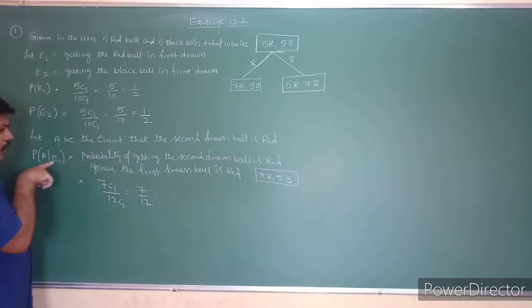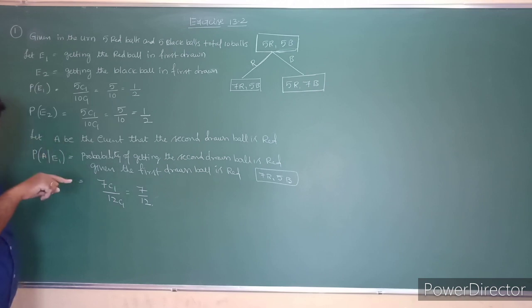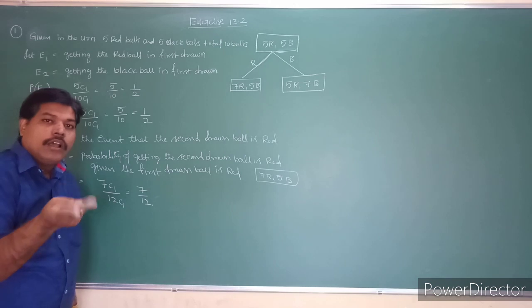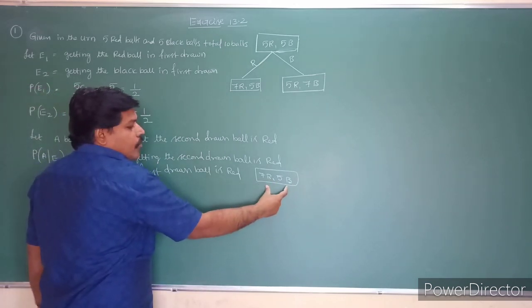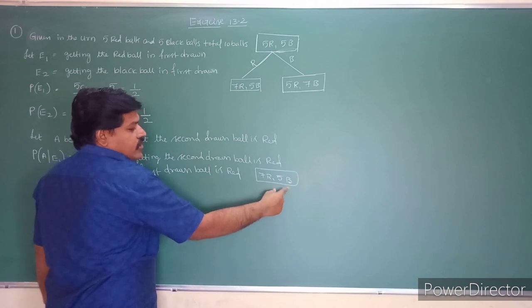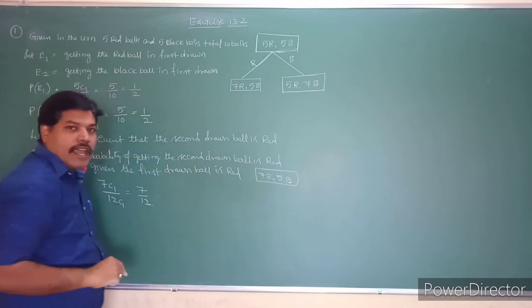So understand this one. The probability of A given E1 is the probability of getting the second drawn ball red, given that the first drawn ball is red. If the first drawn ball is red, you have to replace it and add 2 more red balls. So it will become 7 red and 5 black balls. So the probability of getting the red ball from this box is 7 by 12.